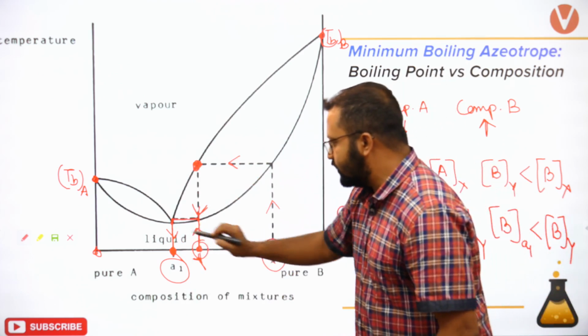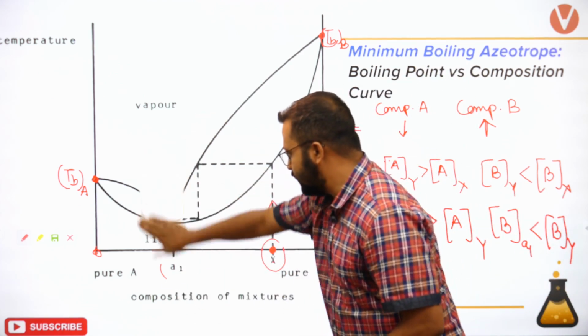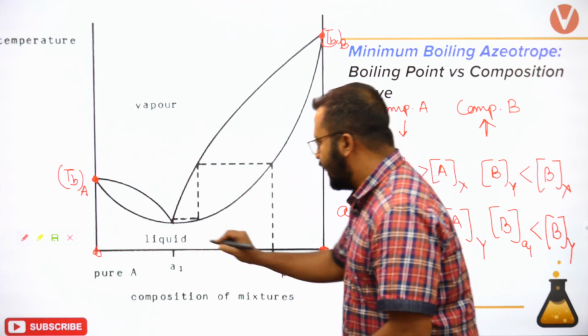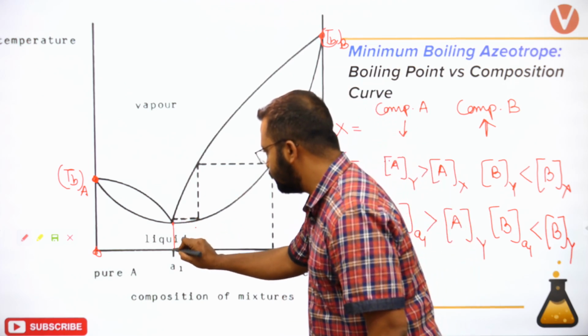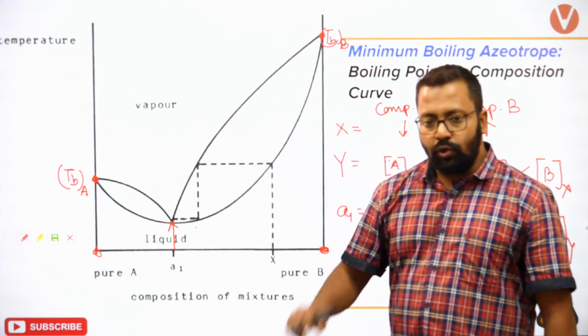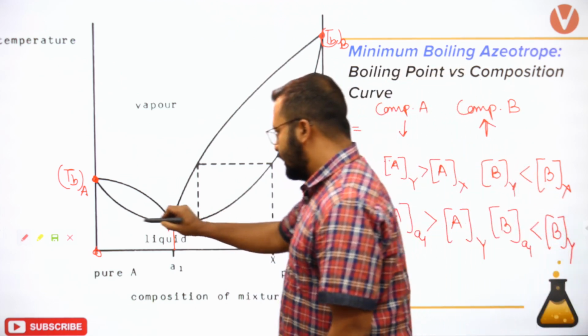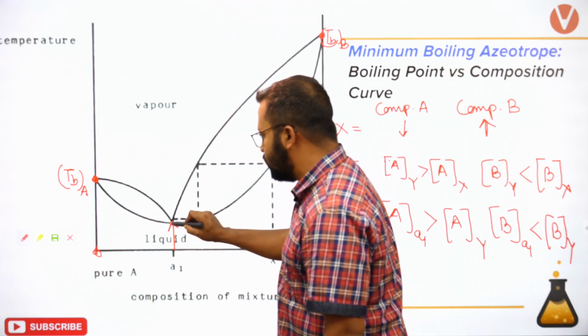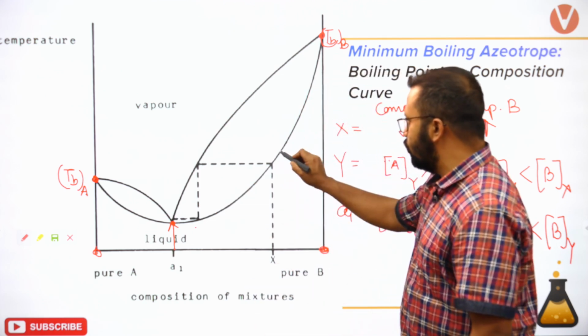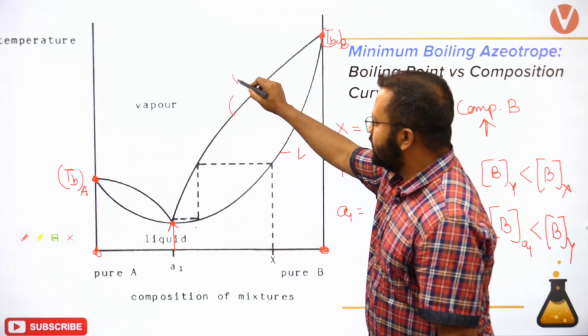Now when I boil this solution, so I'm erasing this part, I boil this solution. Do I see a vapor plot corresponding to this liquid plot? So lower wala liquid hai, upper one is vapor.